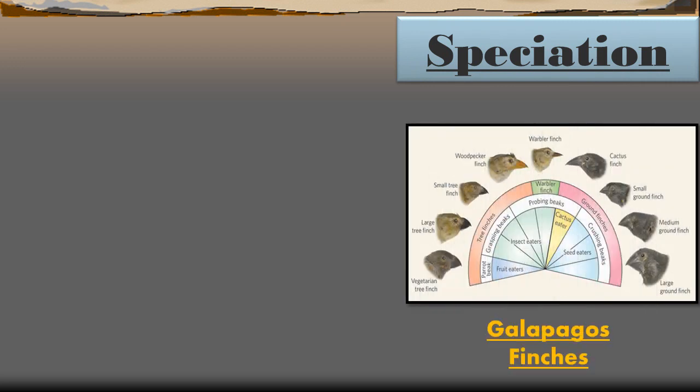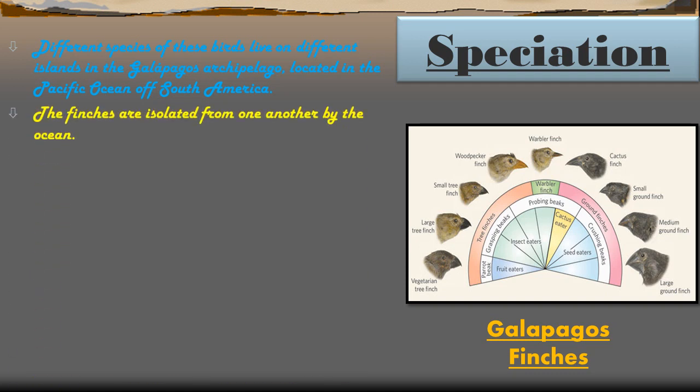Okay, now here I have given one example of speciation. This example of speciation is related to the Galapagos finches, which are a kind of bird. Different species of these birds live on different islands in the Galapagos archipelago, located in the Pacific Ocean off South America. The finches are isolated from one another by the ocean. We have seen in the previous slide that speciation needs reproductive and geographical isolation. So when groups of finches are separated by the ocean, some of the finches migrate from one part to another island.